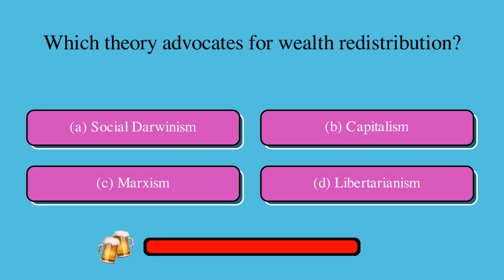Which theory advocates for wealth redistribution? Is it A, social Darwinism, B, capitalism, C, Marxism, or D, libertarianism? The correct answer is C, Marxism.